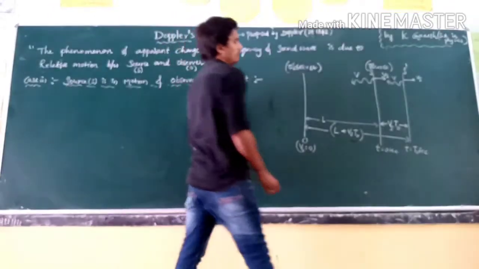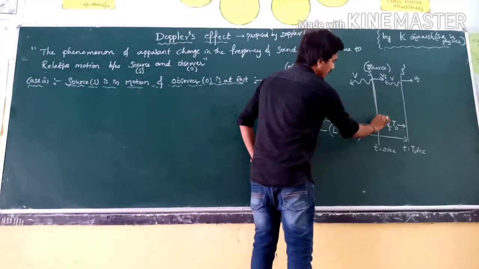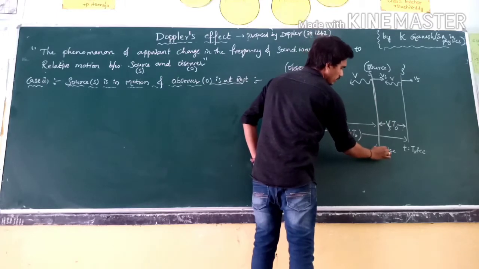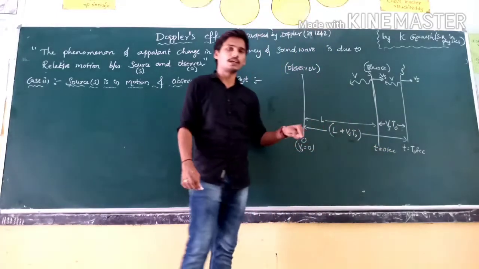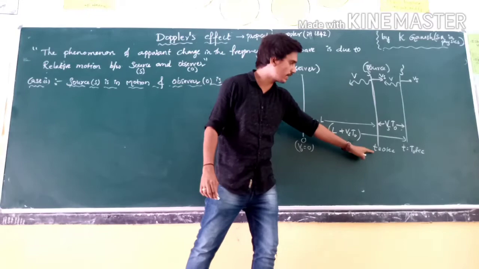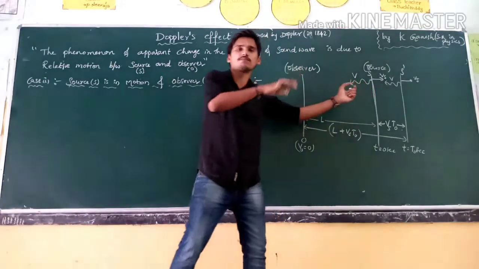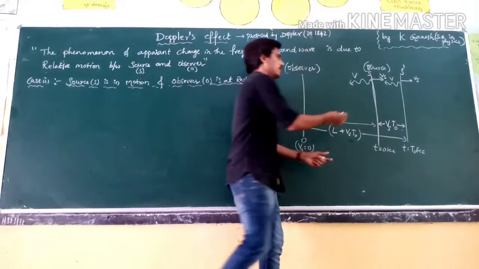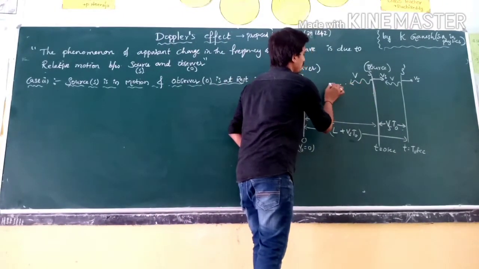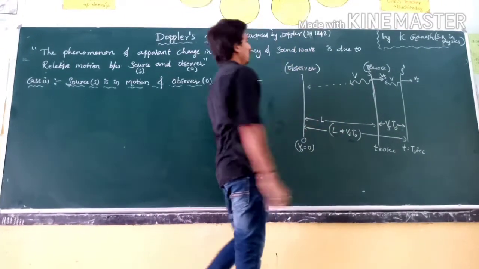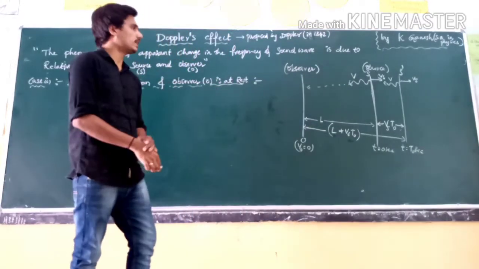See here, from the initial position at time t equal to 0 seconds, the source produces a sound in the form of a crest. That crest moves towards the observer and is heard by the observer.